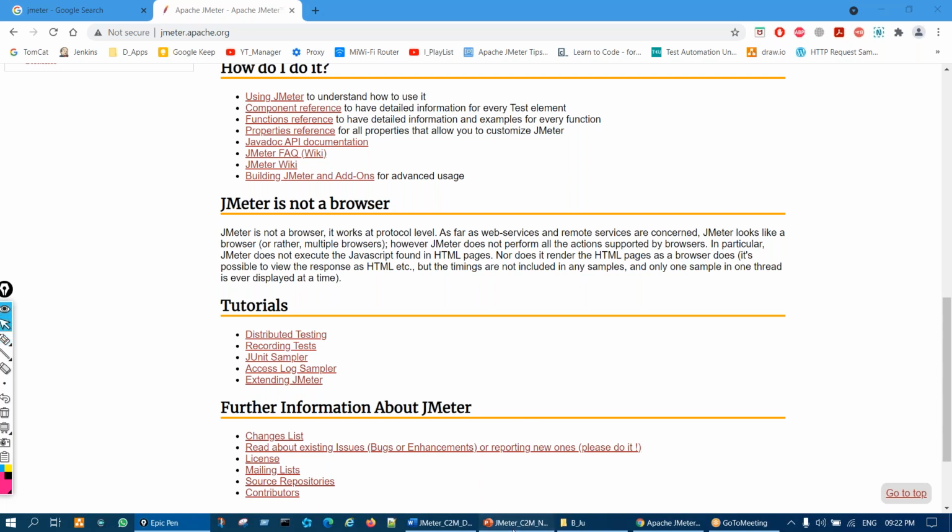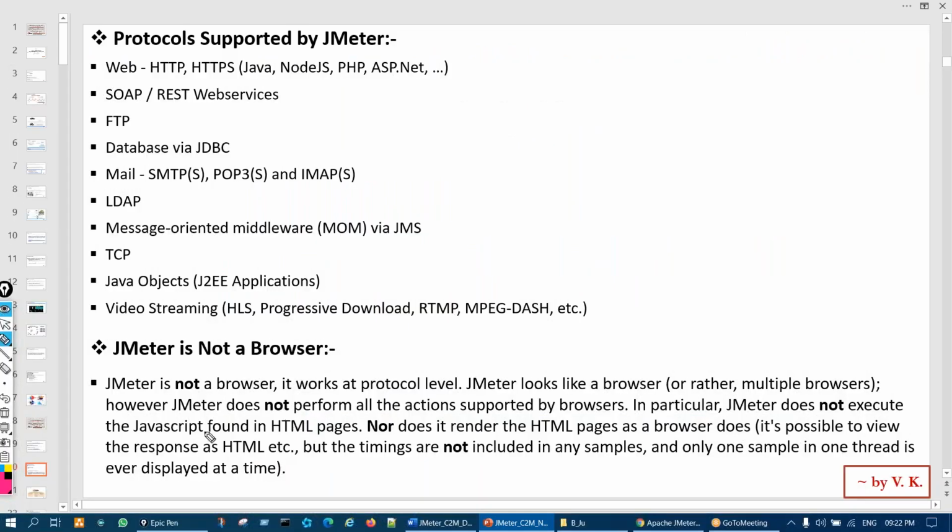You can read from here. It does not render the JavaScript pages, right? It does not execute the JavaScript pages. Or it does not perform all the actions supported by a browser, right? So it doesn't perform all the actions supported by a browser, plus it does not execute JavaScript found on the page. Now what is JavaScript? If you do not know, I'll explain from the next session, correct?